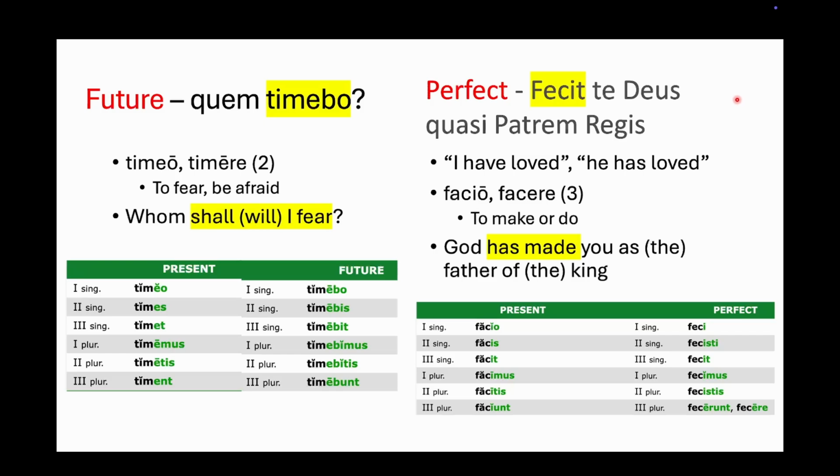And I'll just end by pointing out here that the use of the perfect in this case shows exactly what we were saying before, that God has made you as the father of the king is an action that started in the past, but its result continues in the present. So God made you as the father of the king in the past, but you are still, Joseph, the father of the king in the present, and that's continuing on in the present time. So that's a very good example of the use of the perfect. So it has present implications of something that started in the past.